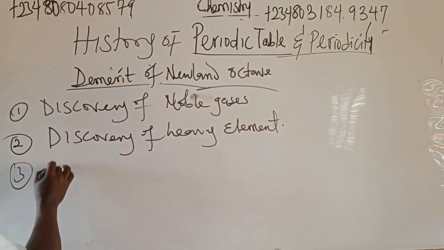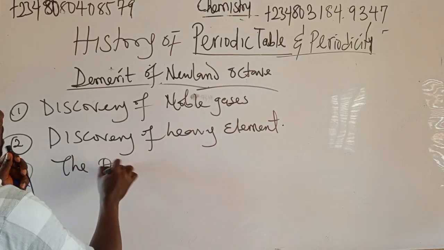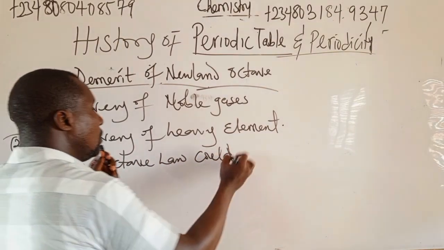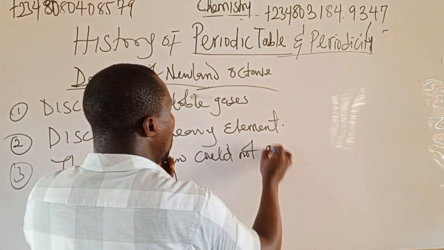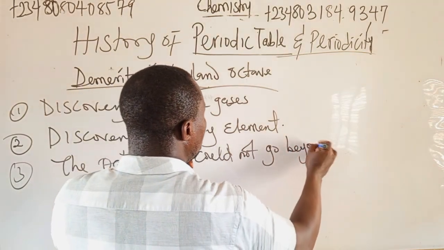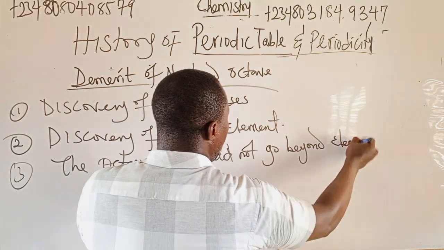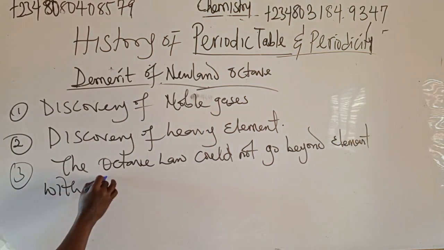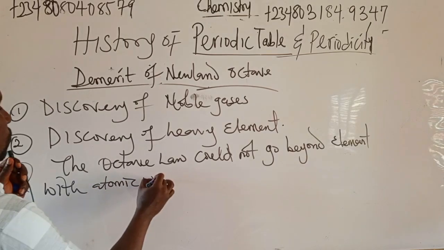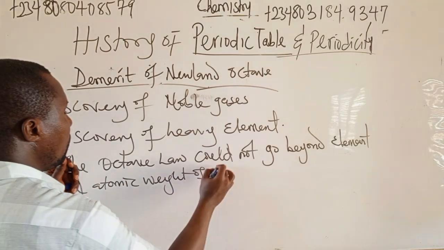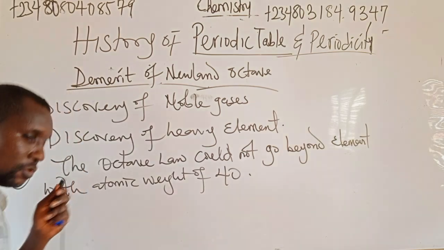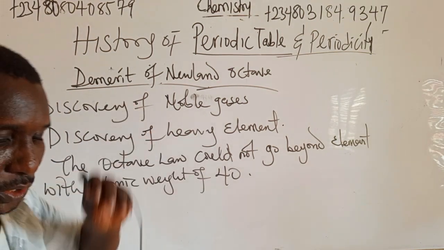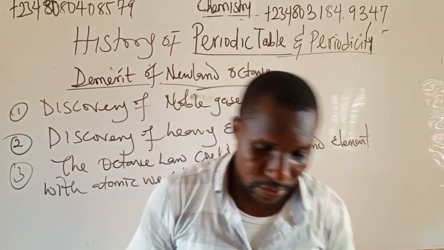Number 3, the octave law could not go beyond elements with atomic weight of 40, which is calcium. Could not go beyond the element with atomic weight of 40, which is calcium. Take note of that.